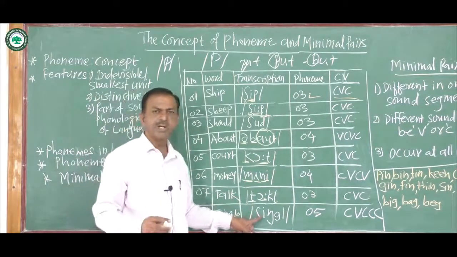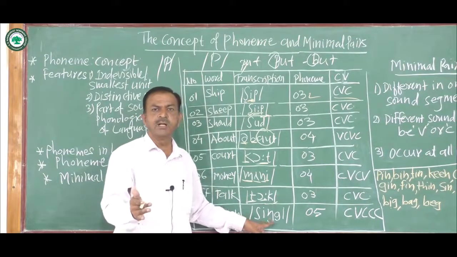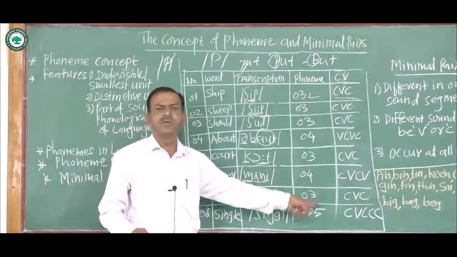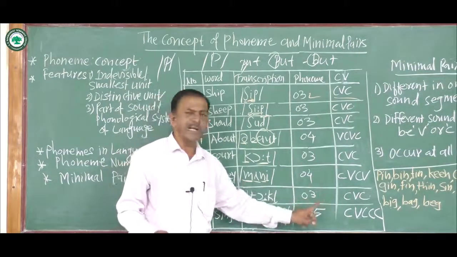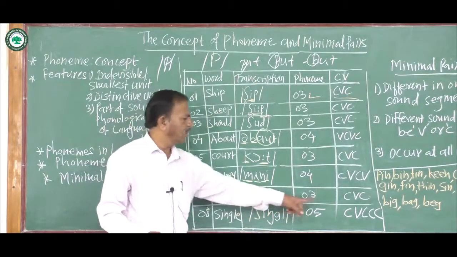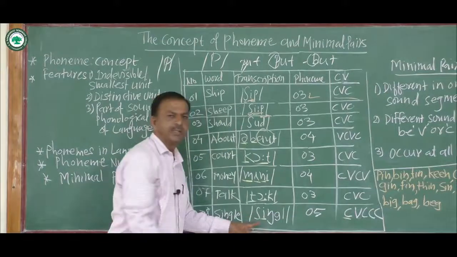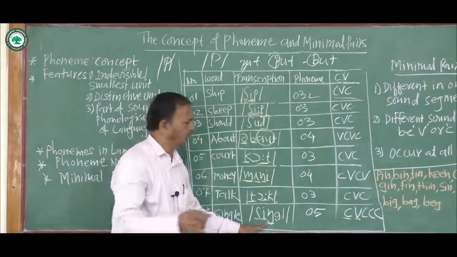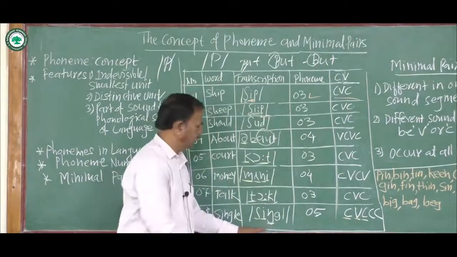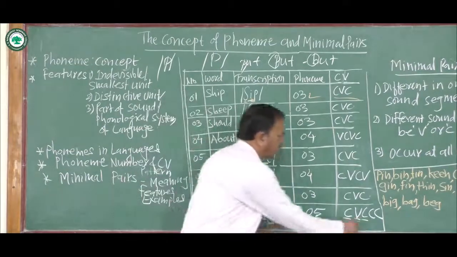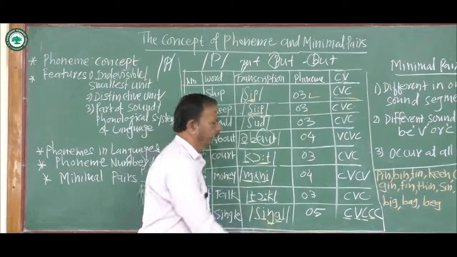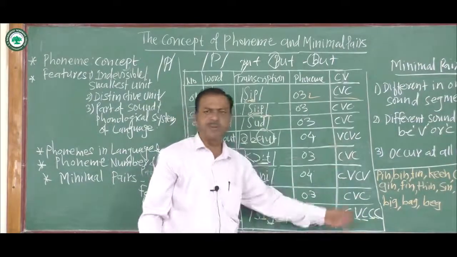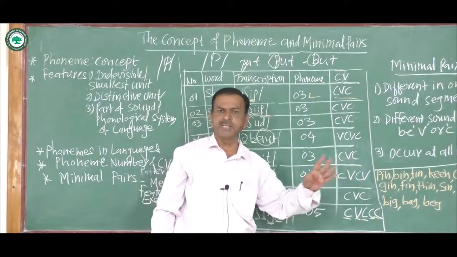You see, s, i, ng, g, l. Means 1, 2, 3, 4, 5. So there are 5 phonemes, and the pattern is: s is a consonant, i is a vowel, ng is a nasal sound, so it is a consonant, g is again a consonant, and the last l, that is the lateral l, is again a consonant. So the CV pattern is CVCCC.